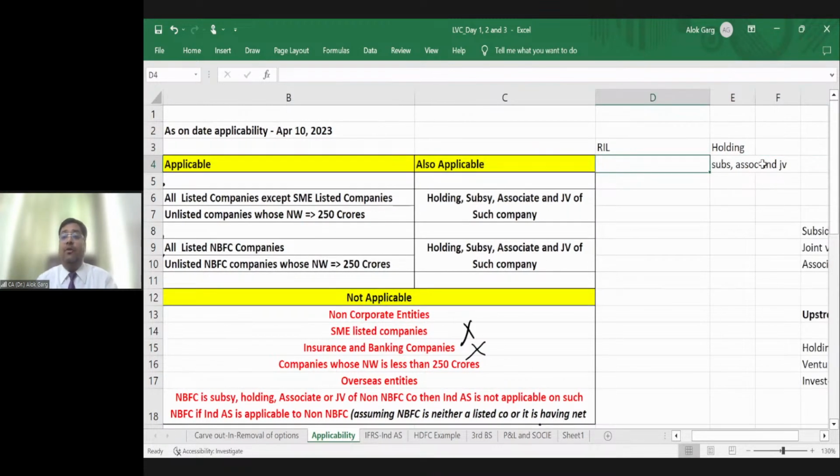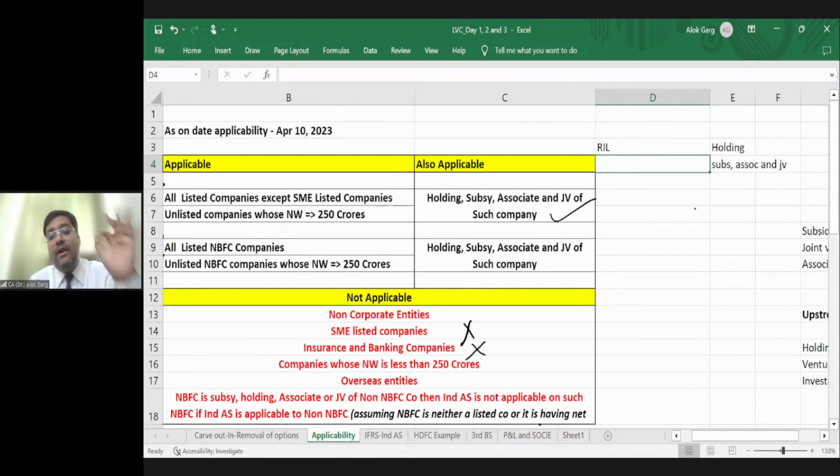Is that clear? Means if Ind AS is applicable to one company, it will be applicable to its parent, its joint venture, subsidiary, and associate. Means it will be applicable to the entire group.